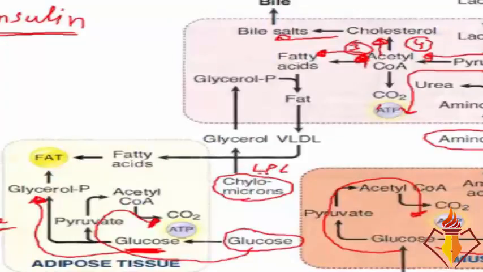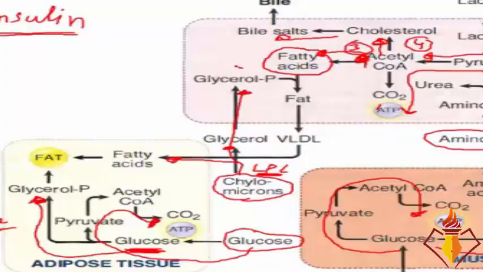Lipoprotein lipase, and this is a very important point to note. Lipoprotein lipase breaks down the chylomicrons into fatty acids, and those fatty acids are dumped into the adipose tissue. Another thing formed from chylomicrons is glycerol, and that glycerol goes to the liver. And we saw earlier that fatty acids are also synthesized in the liver from acetyl-CoA.